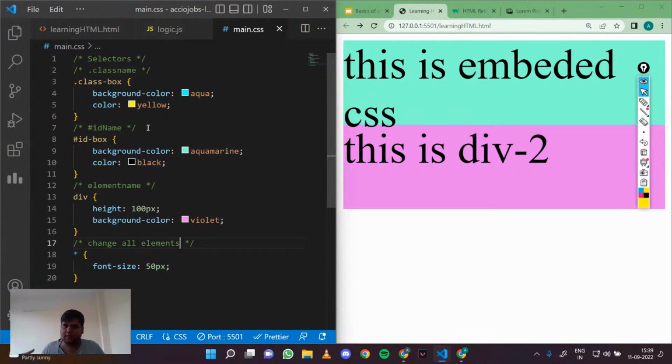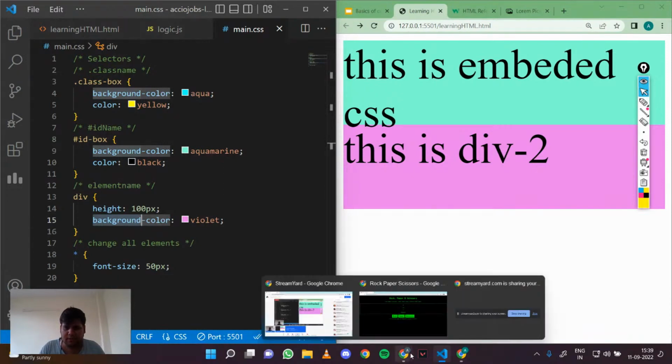When we make a project, we will look at more of this. And these are the different attributes that we have. Basically, we have color, background color, position, height, and stuff like that. We'll see when we make our project. We'll take it one by one. But this is the basics. I hope this much is clear.